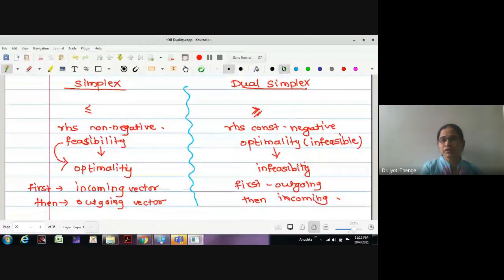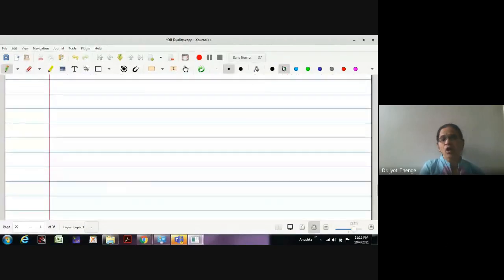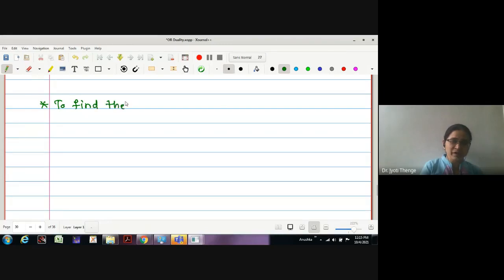Therefore, first we'll try to understand the criteria of incoming and outgoing vector in the dual simplex, and later we will try to understand the dual algorithm. Therefore, I'll just write the criteria to find the outgoing vector. The criteria for the outgoing vector is very simple. Here, as we are starting with an infeasible solution of the LPP, we will remove the vector having the most negative XB value.